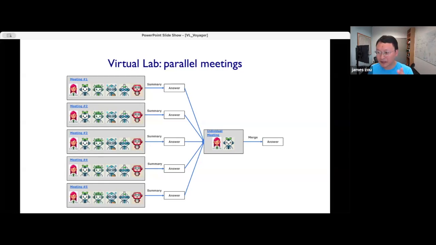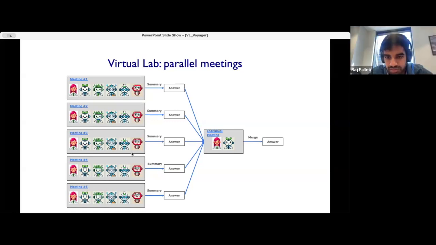We have done experiments to see what happens if more scientists participate in the meetings, increasing the size of the virtual lab, and sometimes that actually hurts the performance. It's very hard to do those experiments with human labs, but we can do that systematically with the virtual lab to figure out the optimal discussion structure that can lead to the most creative and innovative science. Yeah, right. That makes sense.